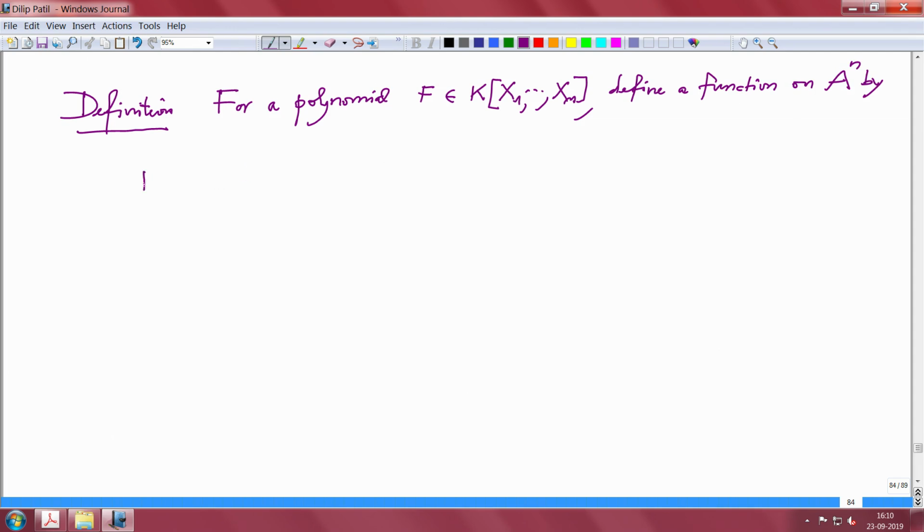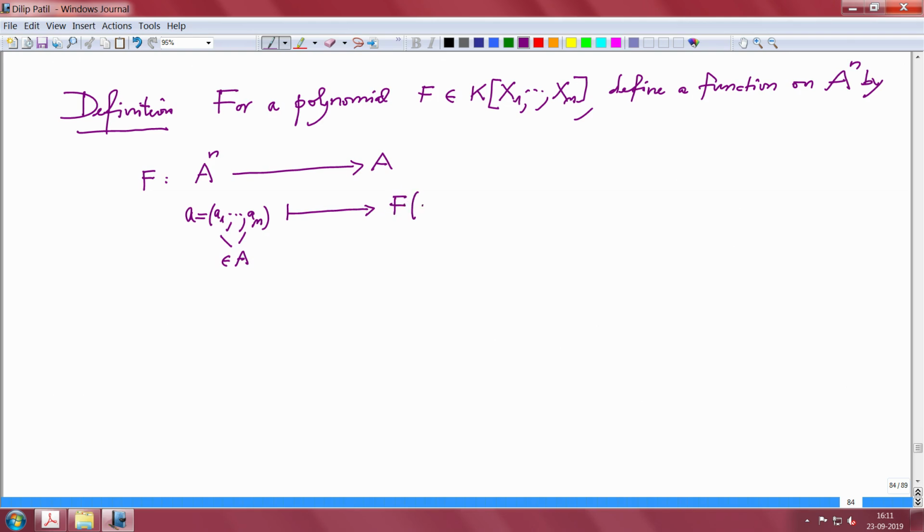So, I am defining f, I want to denote it by the same letter f, from A power n to A. What is the definition? Take any tuple a which is a1 to an, that means all these ai are in the algebra A, and map it to